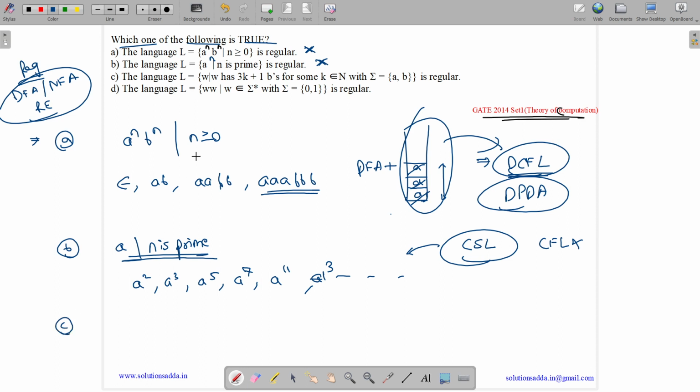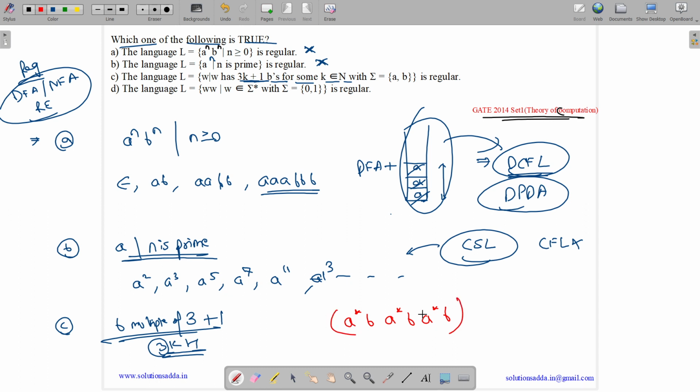Let us see option C. It is W, where W has 3k plus 1 B's for some k belonging to N, which means the number of B's should be a multiple of 3, plus 1. Okay, so can we write a regular expression for this? Let us see whether we can. Multiple of 3 means we should have A star B, A star B, A star B. B should be in multiples of 3, so it should be plus. So either we will have 3 B's, 6 B's, 9 B's or 12 B's.